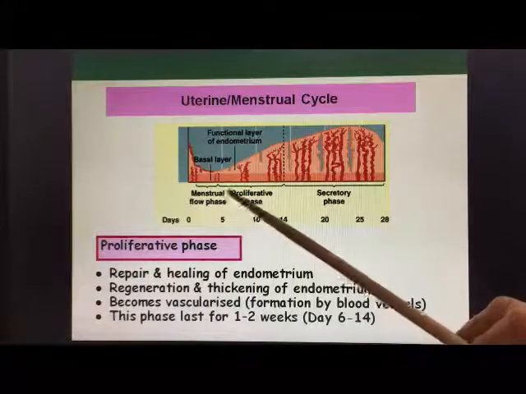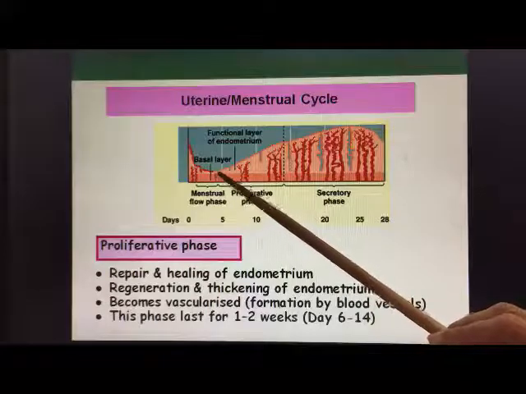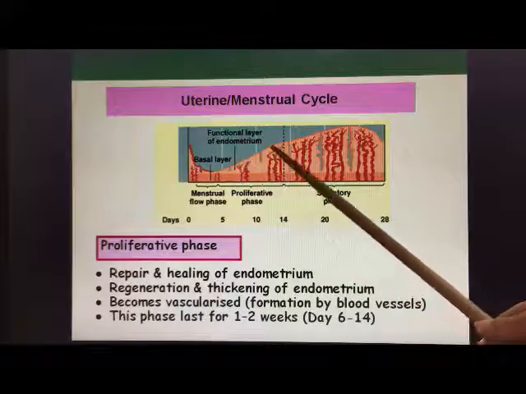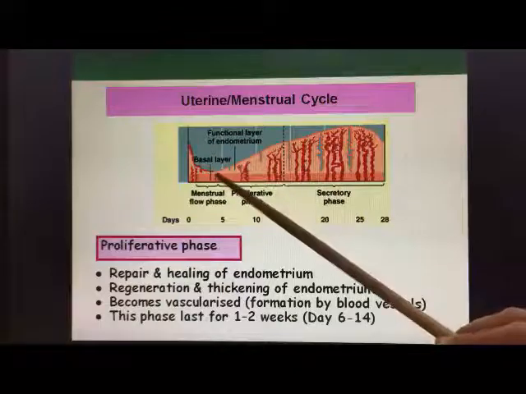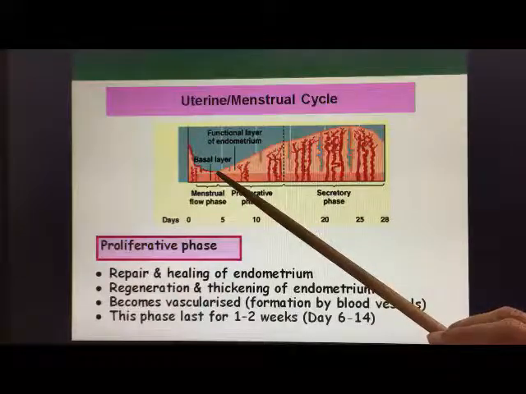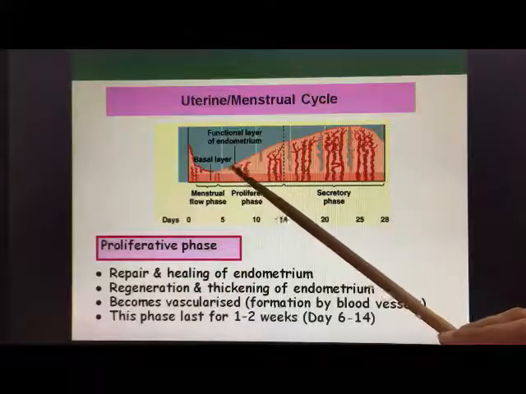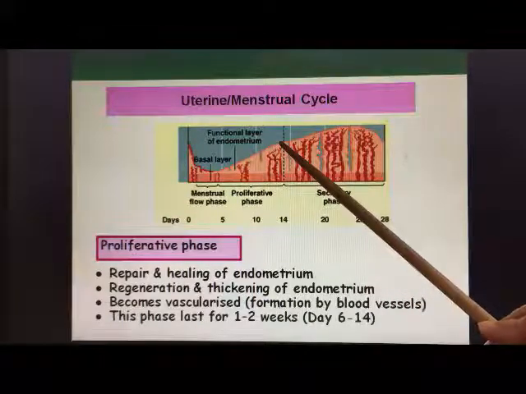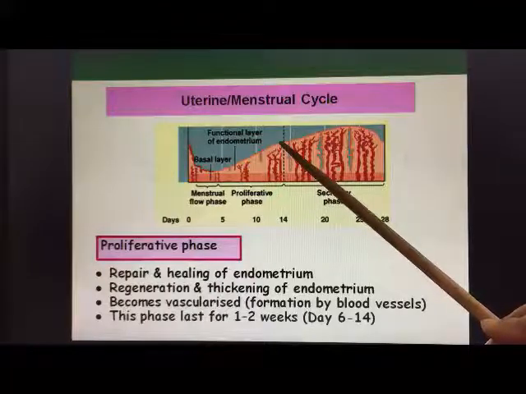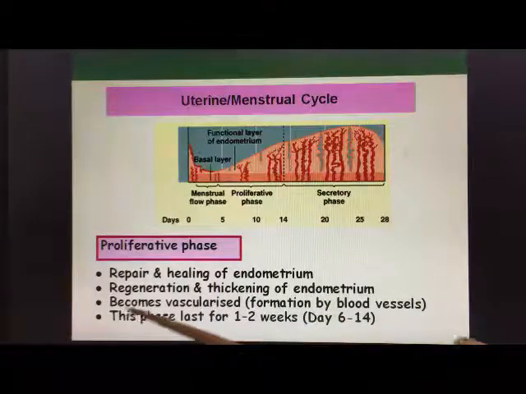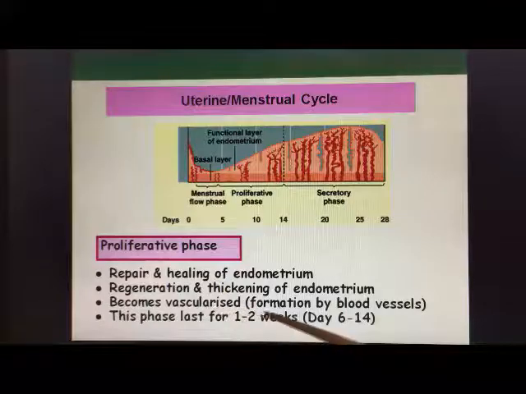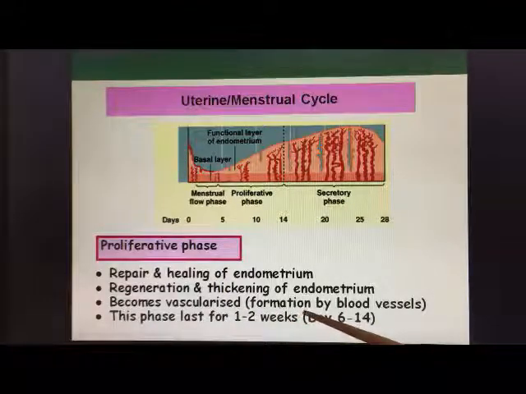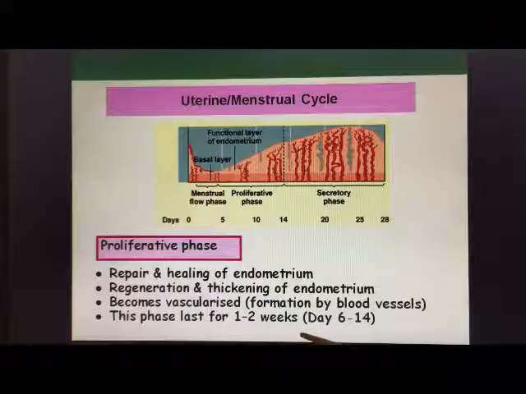During the proliferative phase, we can see that the endometrium lining will become thickened again. This is due to the presence of estrogen, which is secreted by the developing follicles inside the ovary. The estrogen causes the endometrium lining to become thickened, as early preparation before ovulation happens. And it also becomes vascularized, meaning that blood vessels are being formed. This phase lasts about 1 to 2 weeks.